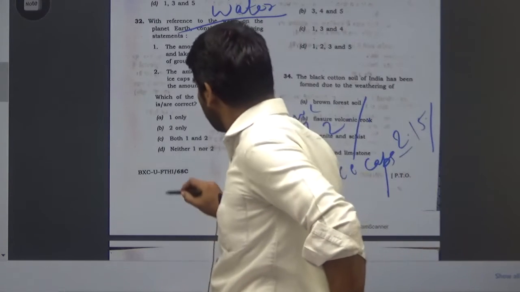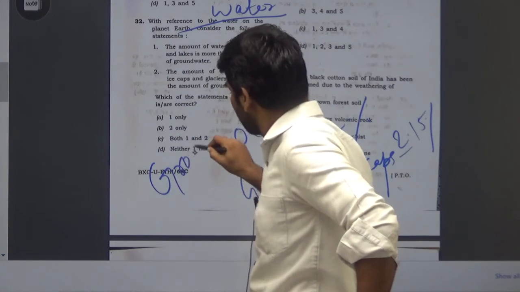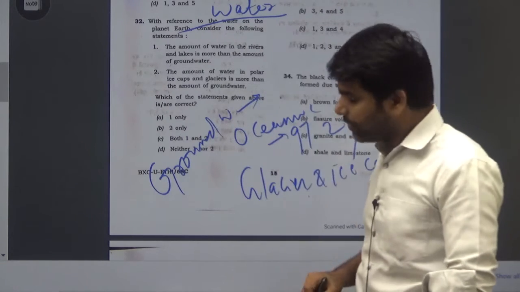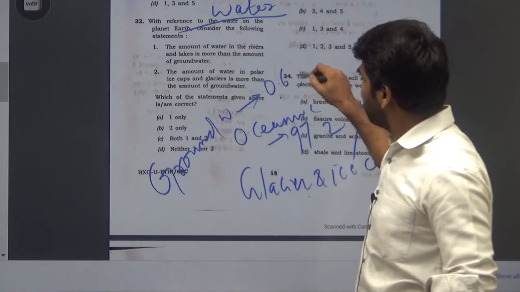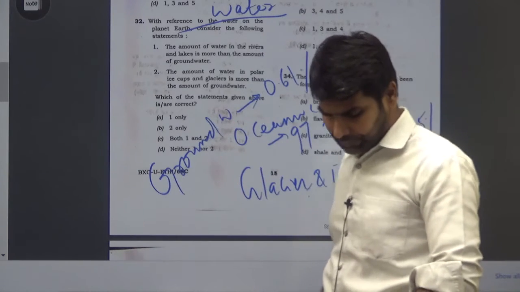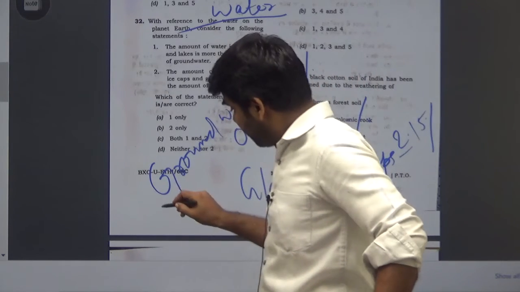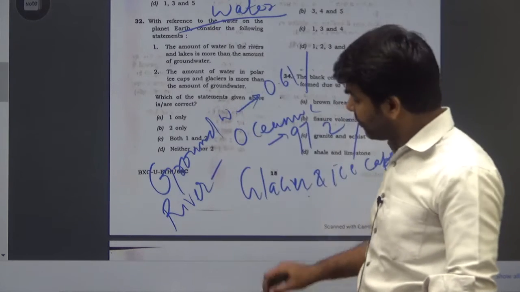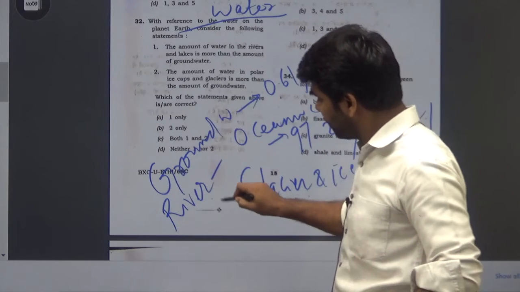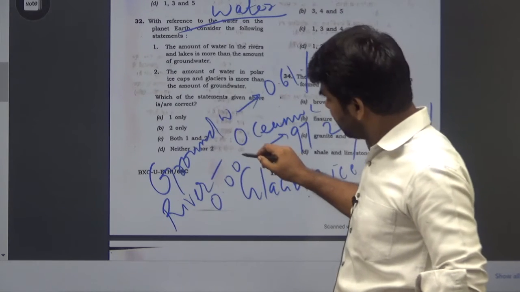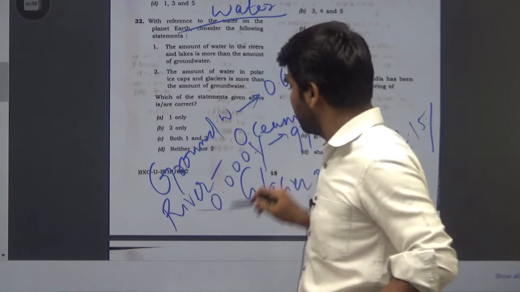And groundwater is about 0.61%. If we take river, it is about 0.0001%. The least of all is from river.